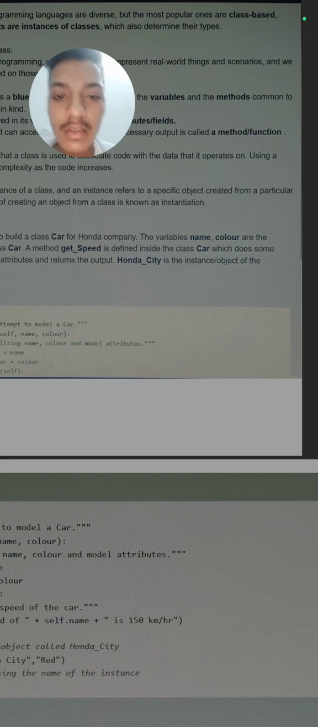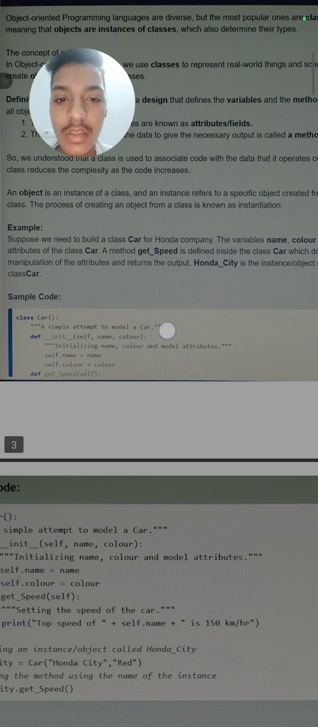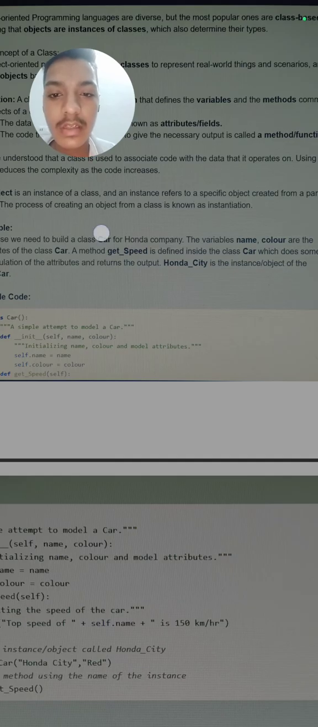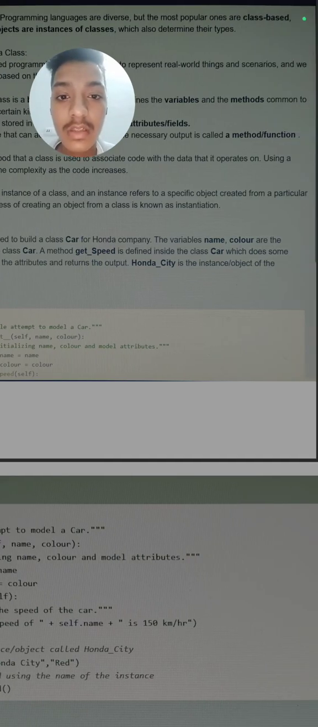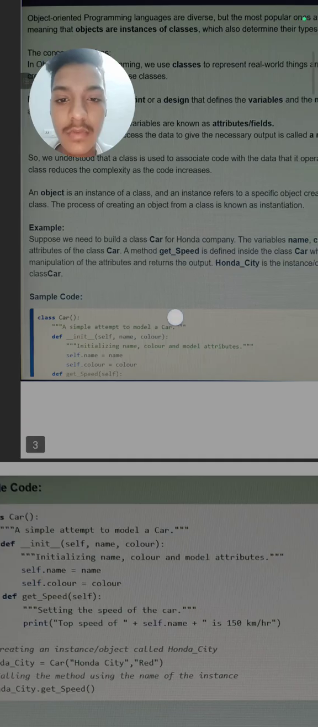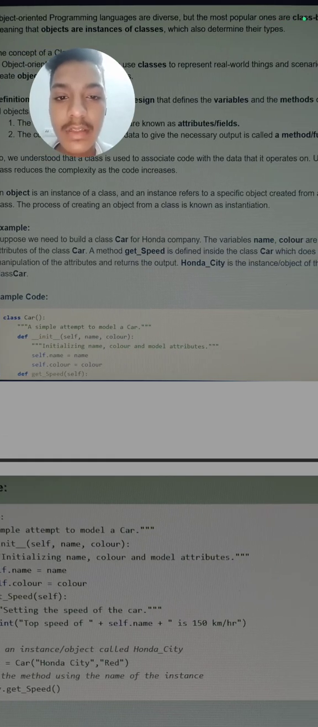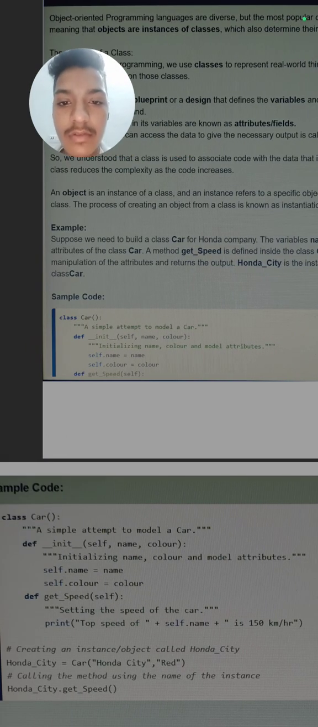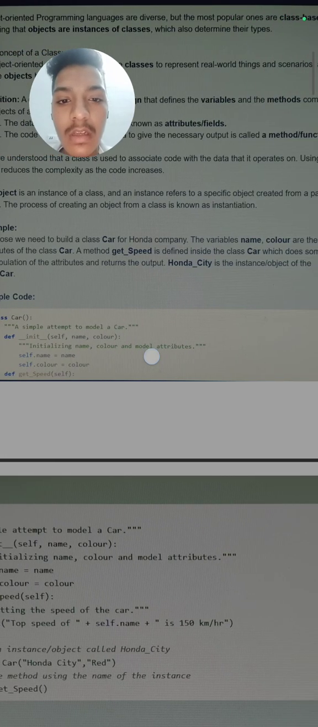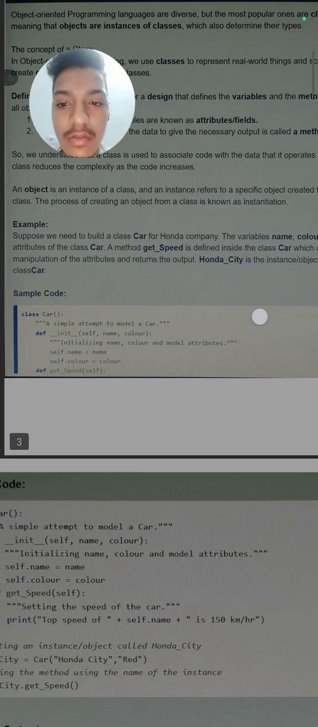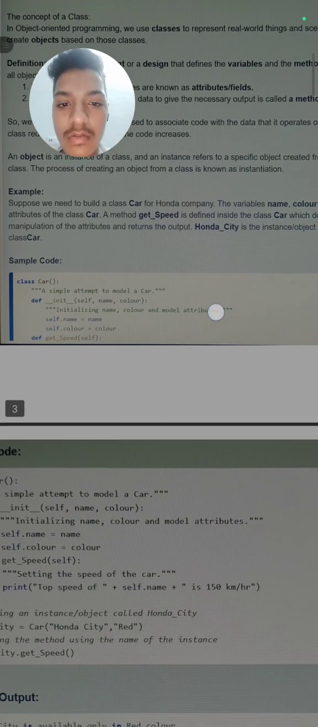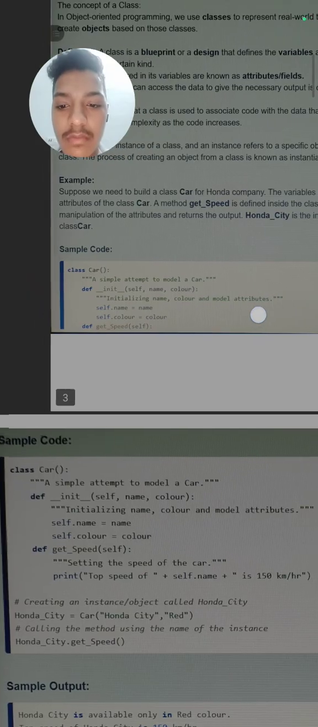The variables name and color are the attributes of the class car, means we need to create a class named car, and inside it we have to declare two variables, name and color, which are its attributes. A method get speed is defined inside the class, means we need to define one method named get speed inside the class car, which does some manipulation of the attributes and returns its output. Honda City is the instance or object of the class car. So now we will see how we can solve this.